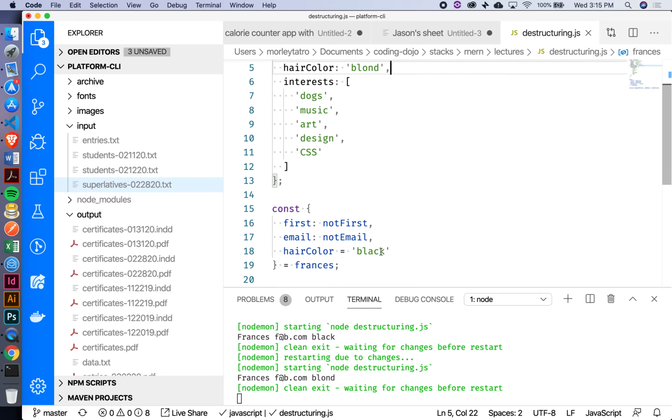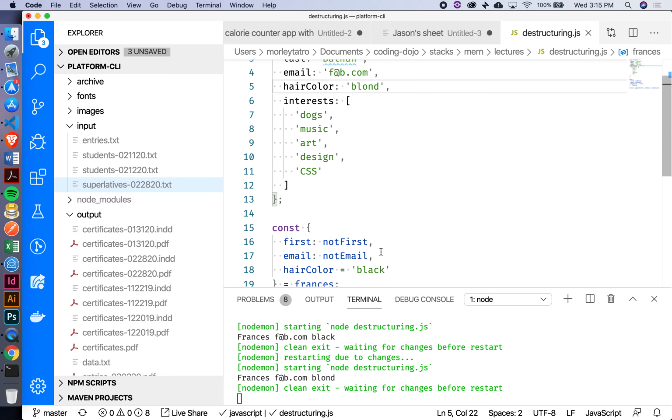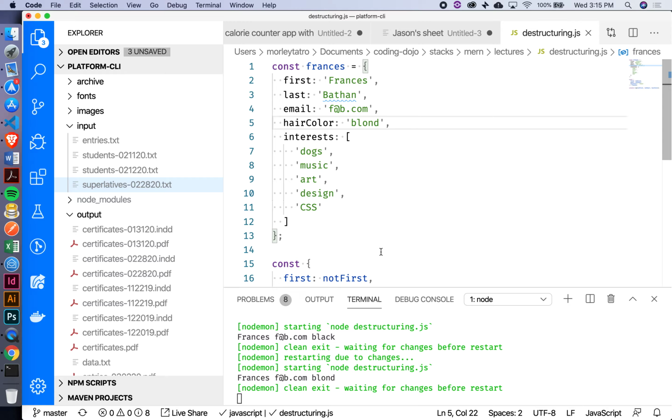Is that only because it's reading from top to bottom, or just because when you create a constructor, that takes precedence over the black hair color? Well, yeah, what takes precedence is that it's going to look inside the actual object to see if that key was inside. In this case, that key is inside, so it's going to give me back the value that was in there for it.